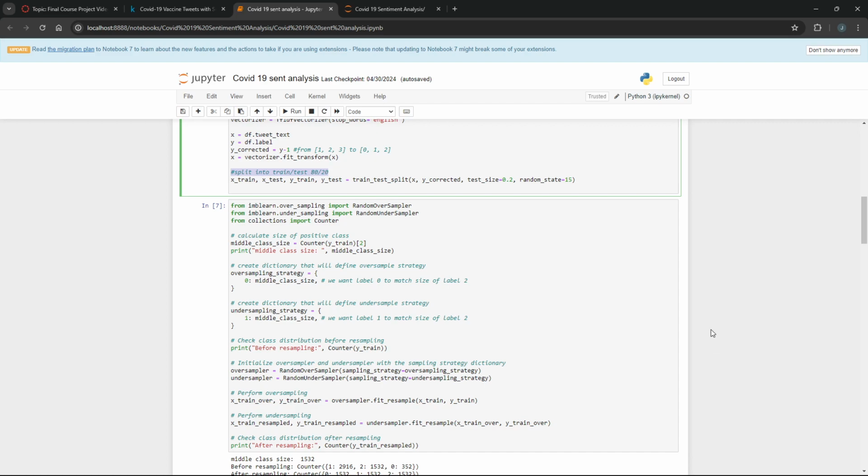Right here, we're making a train test data set. So we're going to use 80% of this data set to train the model, and we're going to use 20% to test it. So we're just splitting up the data randomly, and we're going to be testing on that data.